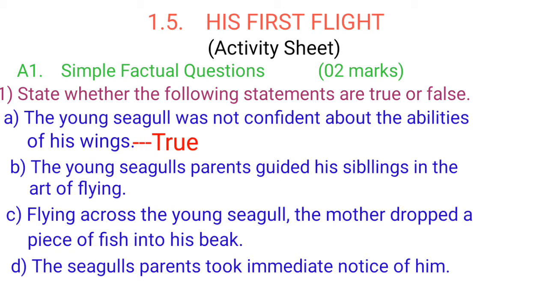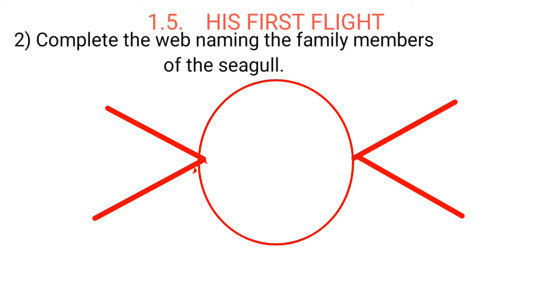It is true. B, the young seagull's parents guided his siblings in the art of flying. It is true. C, flying across the young seagull, the mother dropped a piece of fish into his beak. It is false. D, the seagull's parents took immediate notice of him. It is false.